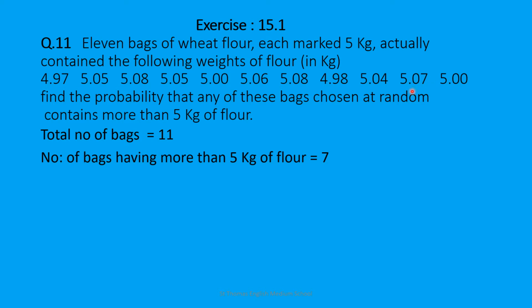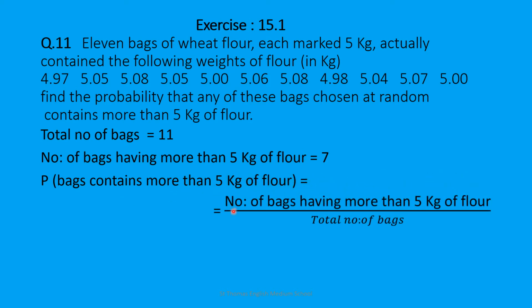We are not taking the bags with exactly 5 kg. Now, you have to find the probability the bag contains more than 5 kg of flour. Always write the formula: number of bags having more than 5 kg of flour upon total number of bags. That is 7 upon 11. No common factors, so you have to write it as it is.